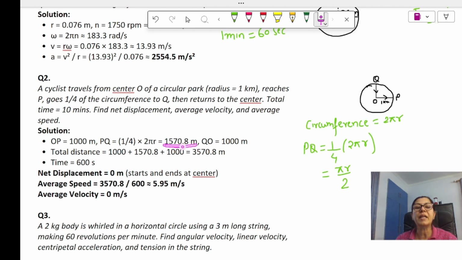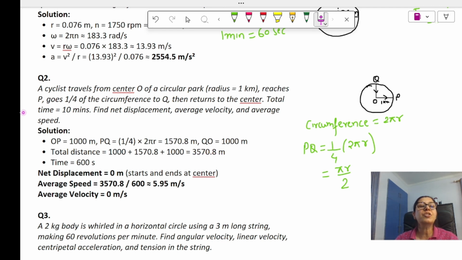Pi you can take as 22/7 or 3.14, radius 1000, divided by 2. Correct. QO, we have done, that is again the radius only. So the radius is given as 1 kilometer or 1000 meters. So the total distance it has travelled is the sum of all these.